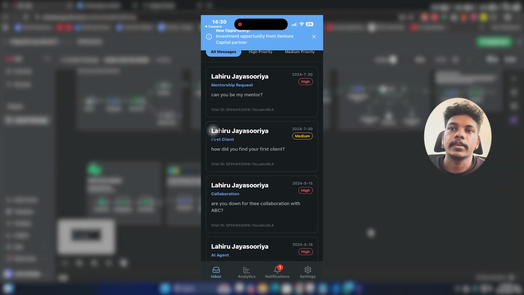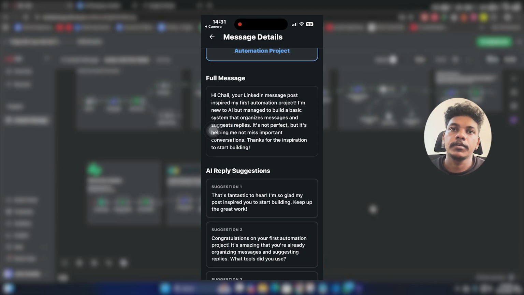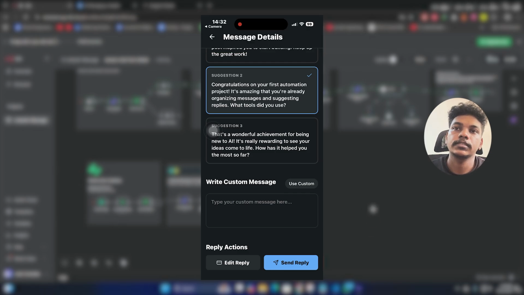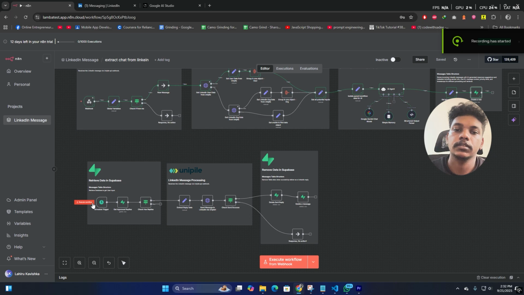In the mobile application, I can see organized messages on my phone. I can pick a suggestion, send it, and it auto cleans up. It's not perfect yet, but it helps stay organized.